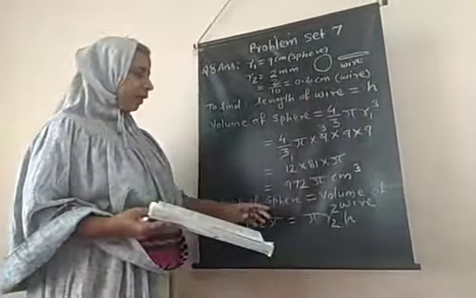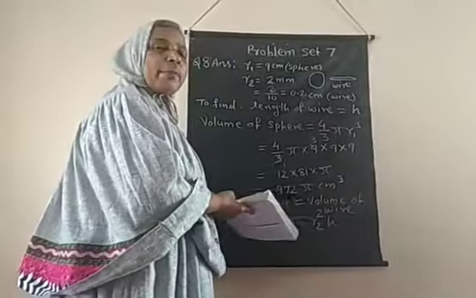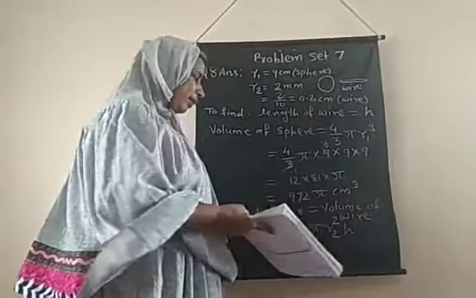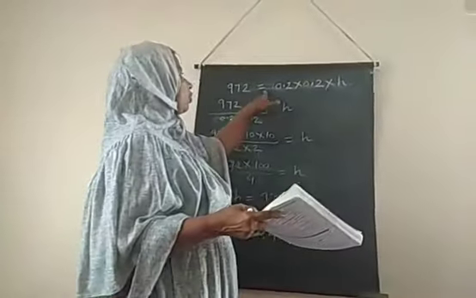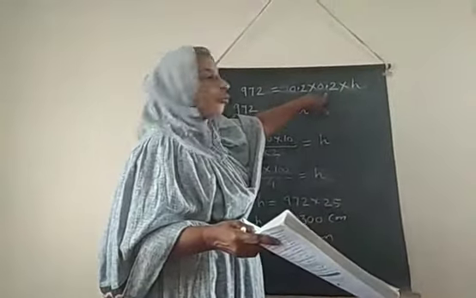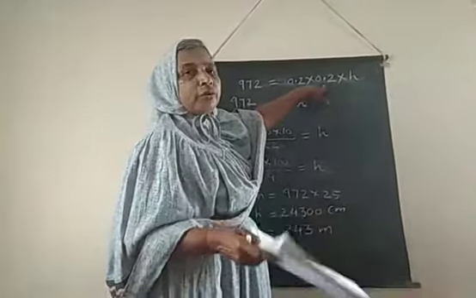The volume of the sphere we just found, 972 pi, is equal to the volume of the wire. The wire is in the form of a cylinder, so the cylinder formula is pi r square h. Now substituting the values, 972 pi is equal to pi multiplied by the radius of the wire, 0.2. Here pi is on both sides, so pi gets cancelled. Therefore, 972 is equal to 0.2 multiplied by 0.2 multiplied by h.